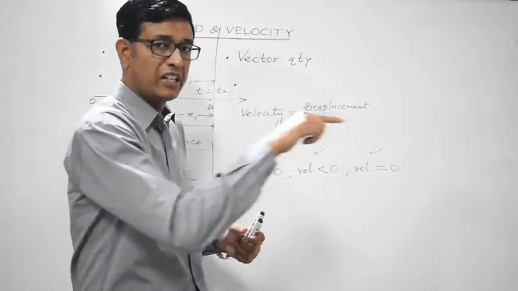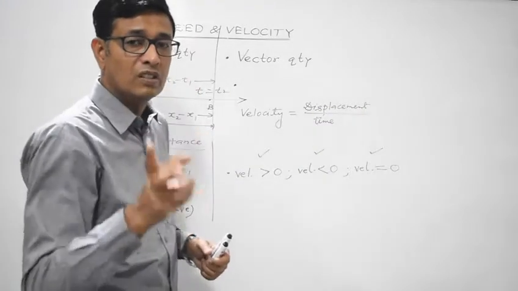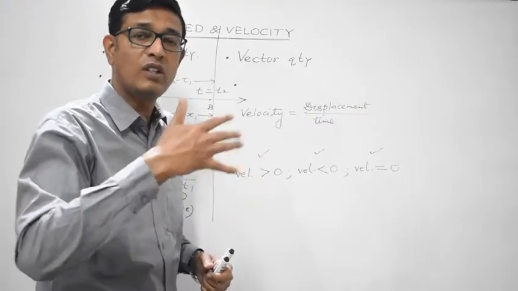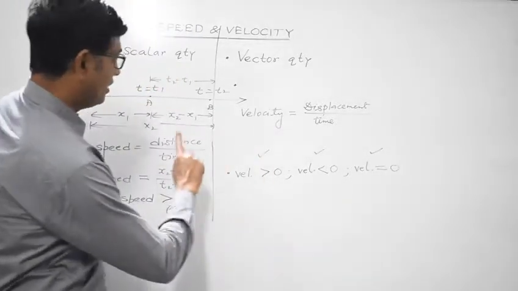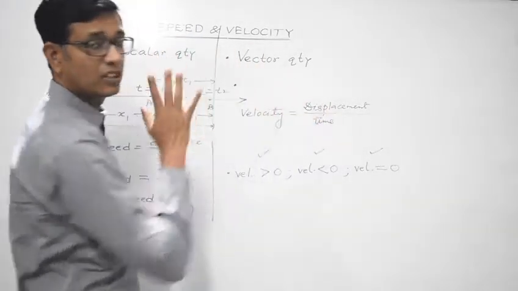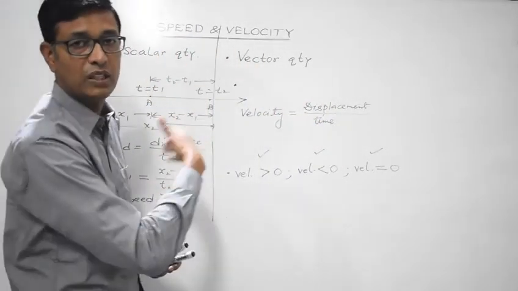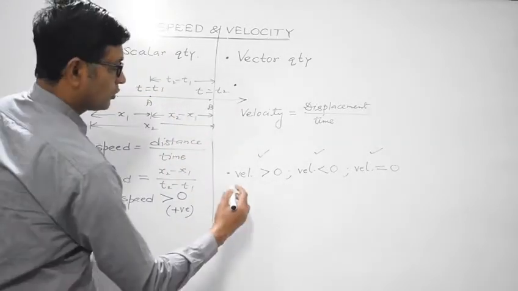Now one thing to be noted is that if a body moves along a straight path, if a body is moving along a straight line, then I have told you distance of that body would be always equal to its displacement. Now when distance of the body equals to its displacement, then speed of that body would be equal to its velocity. So this is a special case.